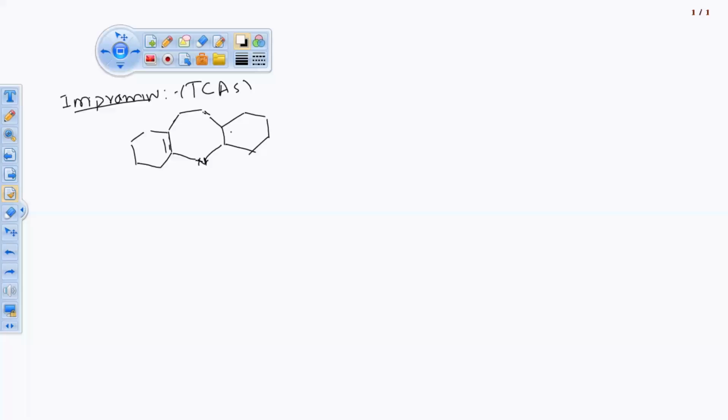I already said that you have to write the double bond near the 7-membered ring saturation. Then here you have CH2 and N with 2 methyl groups on the nitrogen atom.